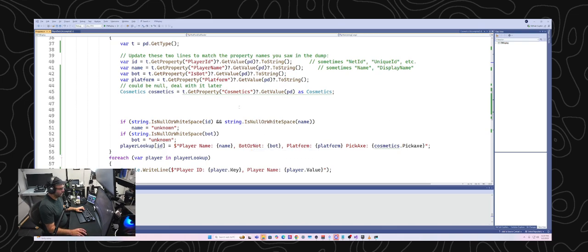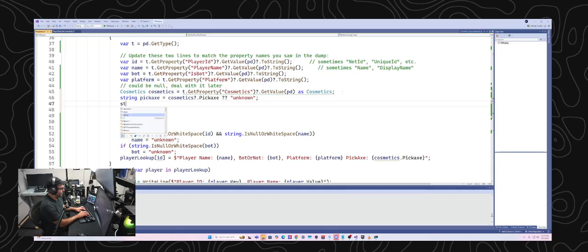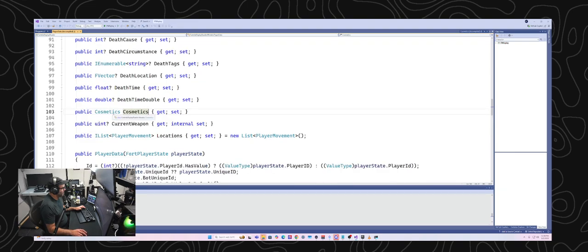We've gotten the pickaxe. So maybe what I'll do here is, let's see here. I'm assuming pickaxe is a string. So let me go ahead and, okay, and then there we go. We can do that. And then string, what else do we want to get out of there? Character, let me go back and look at the decompiled player data here. Cosmetics.